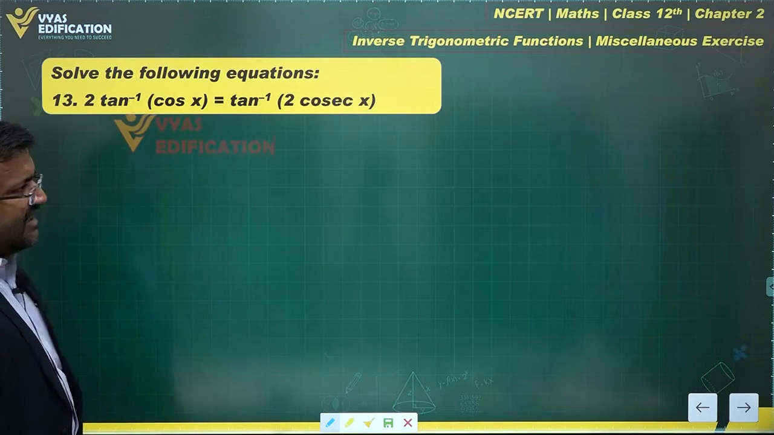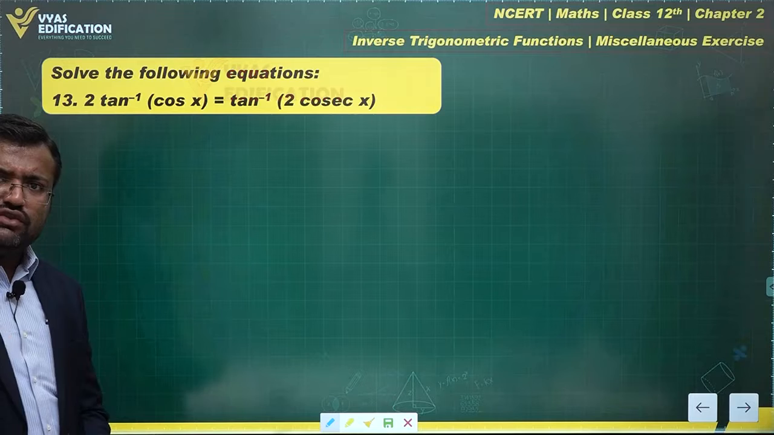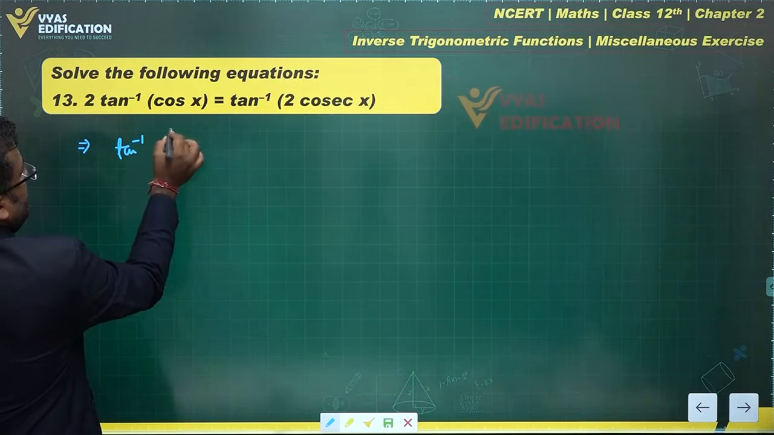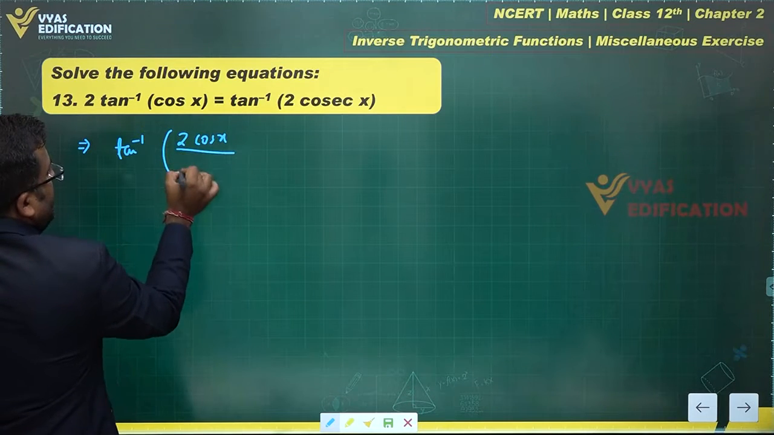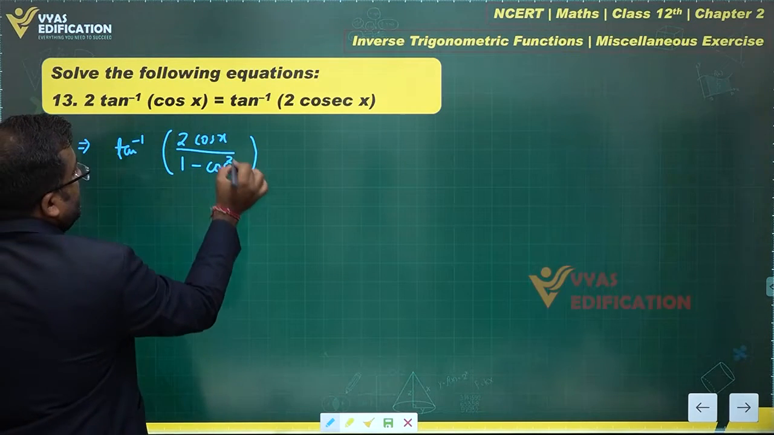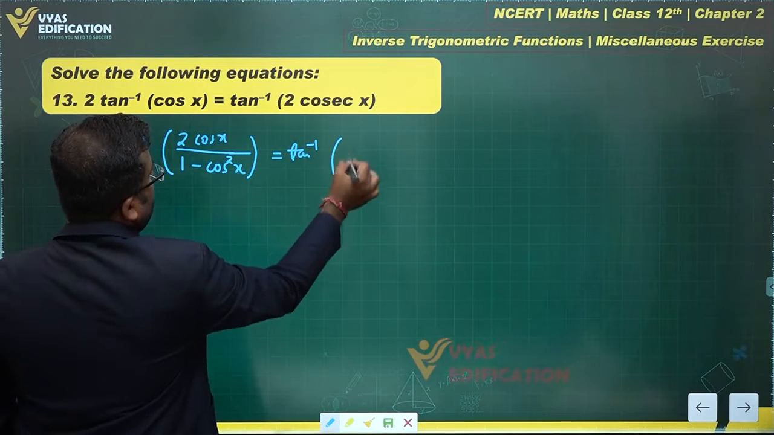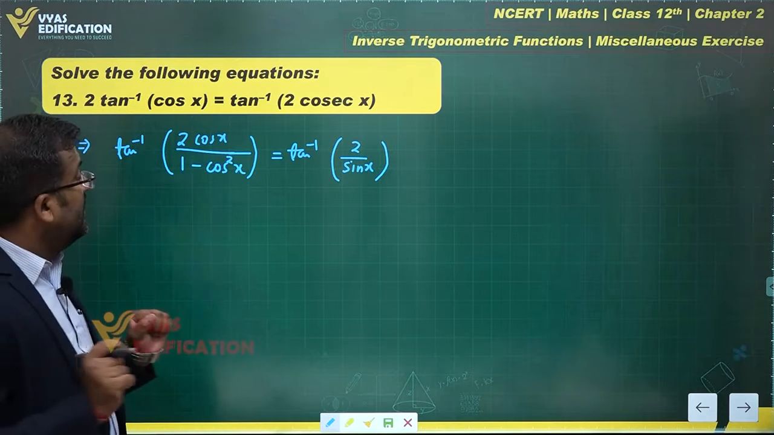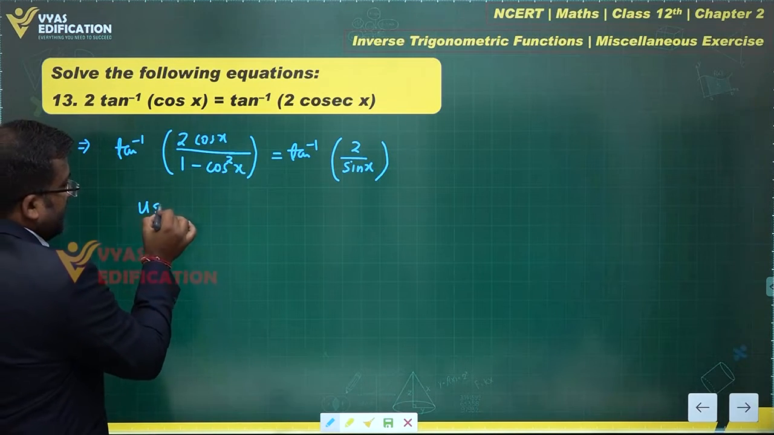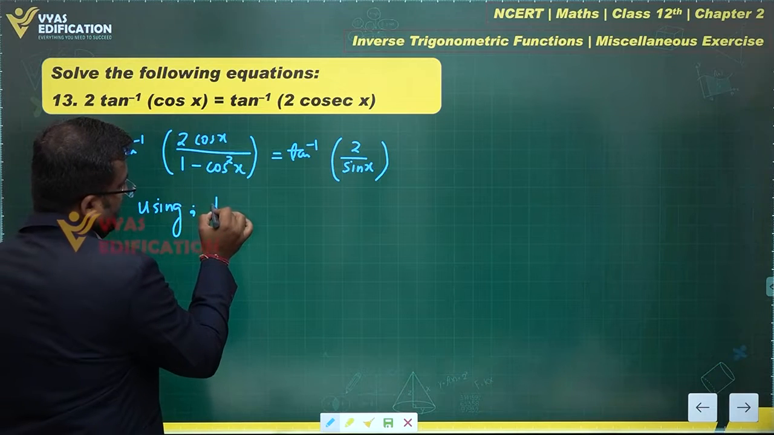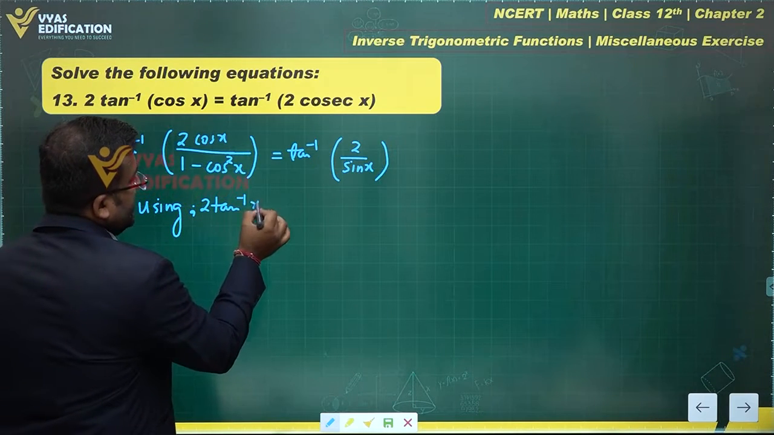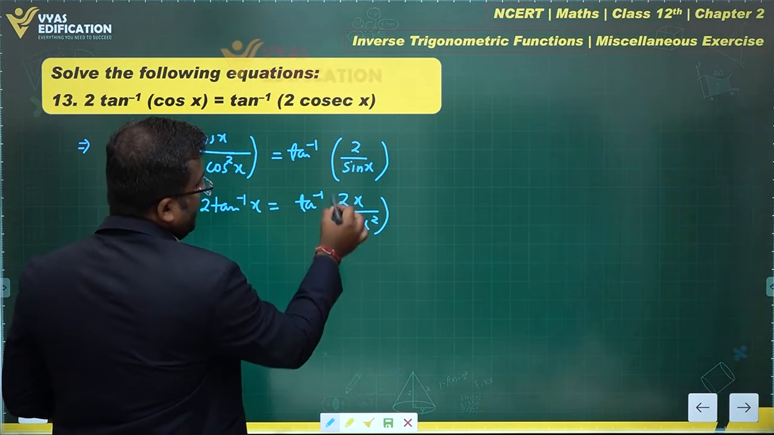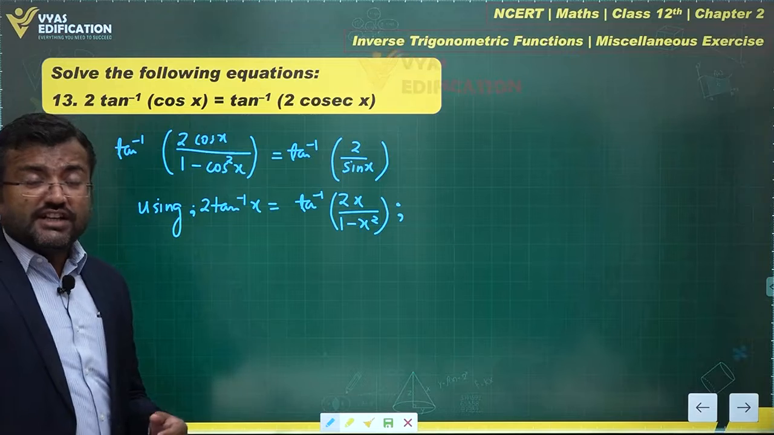So 2 tan inverse x is equal to tan inverse 2x upon 1 minus x square. Let's use this. This gives me tan inverse 2 cos x over 1 minus cos square x is equal to tan inverse 2 over sin x. You can observe this carefully. Yes, this is simple. We have used 2 tan inverse x is equal to tan inverse 2x over 1 minus x square. But for this there was a condition. Yes, x square should be less than 1.